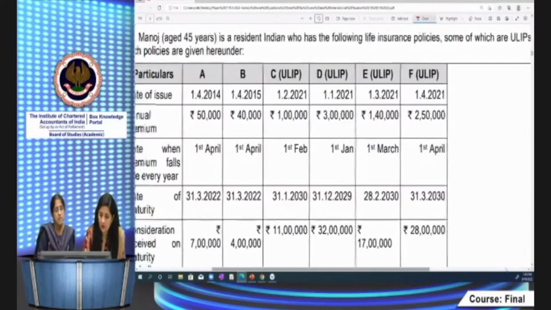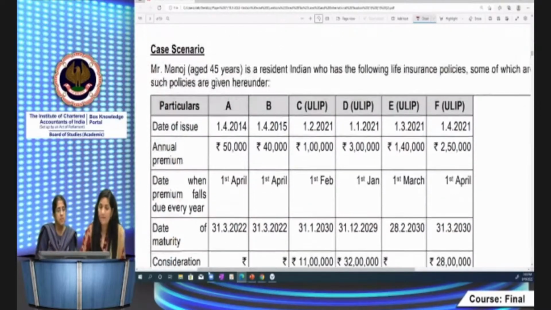We are going to discuss this case scenario which is given in your RTP. You must have solved it. Let's quickly revise these provisions of taxability of ULIPs and other life insurance policies with the help of this case scenario. In this context, I would just like to tell you that RTP for May 2022 and November 2022 are both very important. You should do both, not only November 22 but May 22 also, because the assessment year remains the same. Do both the RTPs very thoroughly, because all the significant amendments are more or less covered in both.